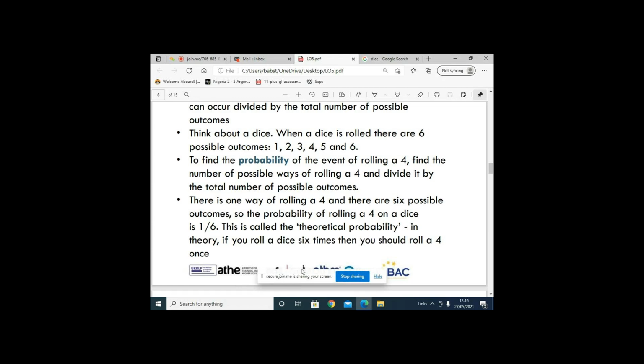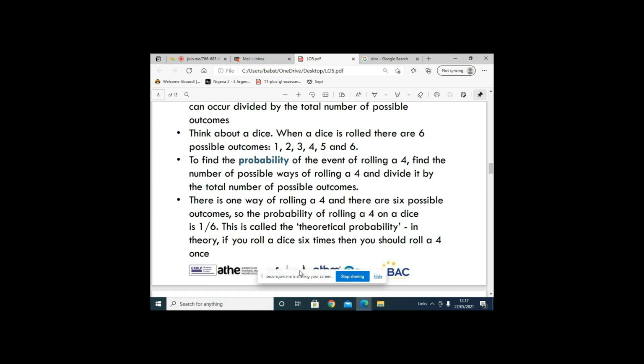But when you say theoretical outcome, it does not mean that that is what is obtained practically. Okay? But theoretically, if you roll a die 6 times, you expect to have 4 once. If you roll a die 6 times, you expect to have 5 once. If you roll a die 6 times, you expect to have what? 3 once.